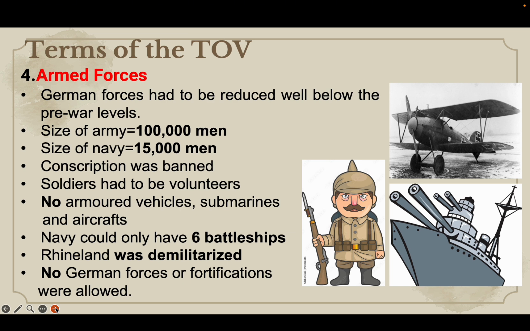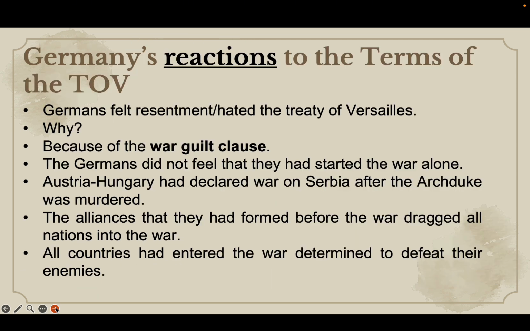Now, the area called Rhineland is actually a region between France and Germany, and this border region was actually demilitarized. Now, what this means is that no German forces or fortifications were allowed to be on the Rhineland region. Okay? Now, of course, when the Germans heard of the terms of the treaty, they felt a lot of resentment and hatred towards it. Now, why?